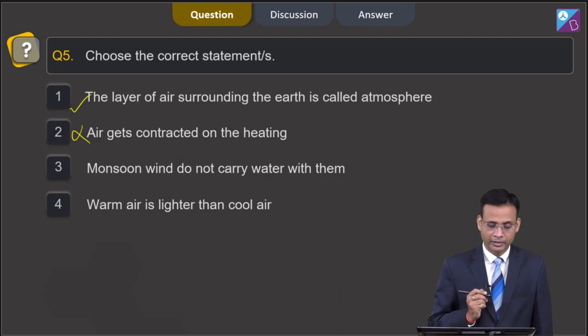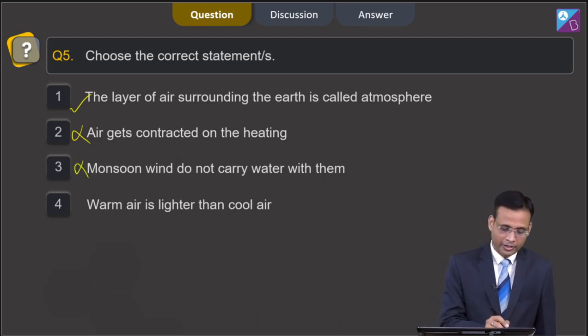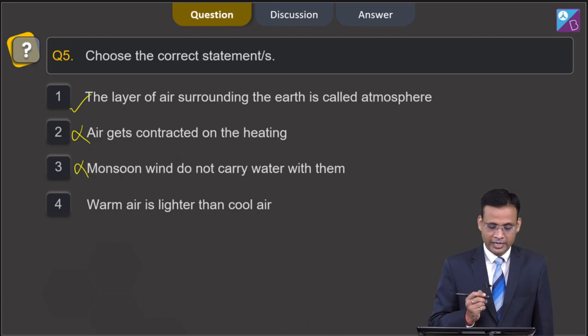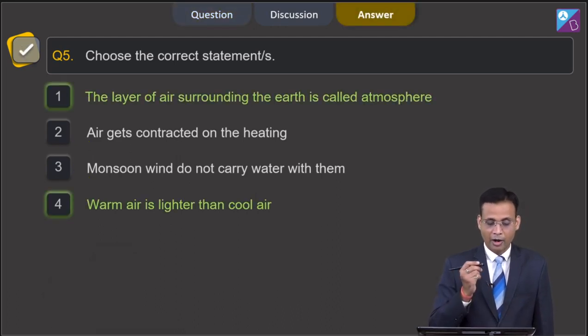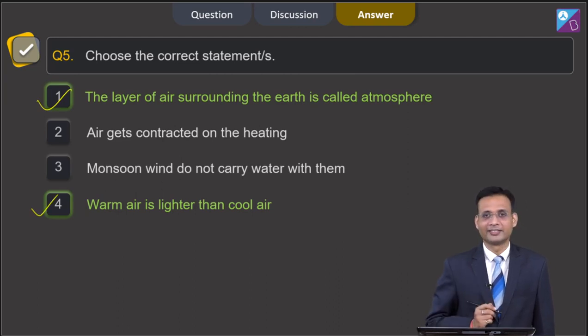Moving to the third option, which says monsoon winds do not carry water with them. You know that this option is also not correct. Now, moving to the fourth option, which says warm air is lighter than cool air. Yes, this is the correct option. So, we can say that option first and option fourth are the correct answers.